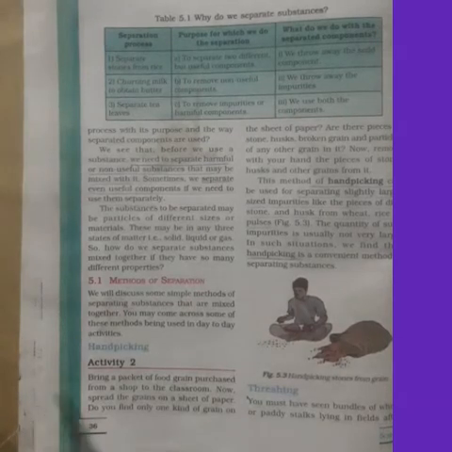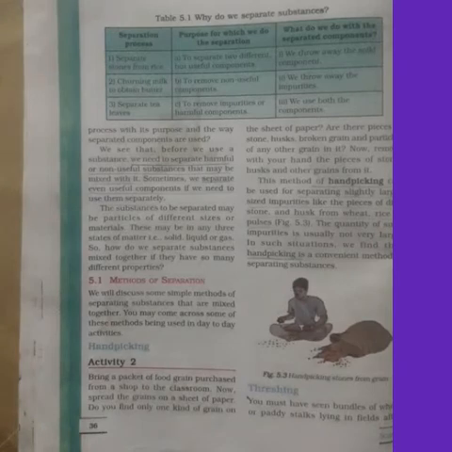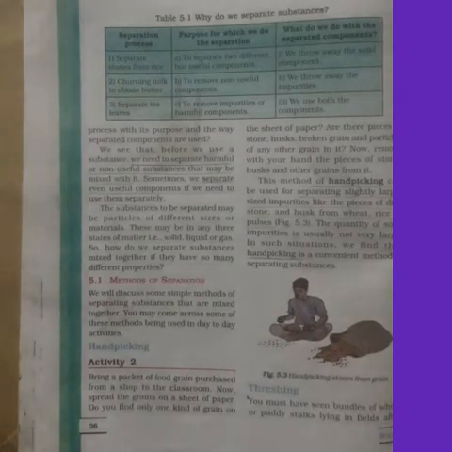Coming to hand picking. What do you mean by hand picking? If the substances or impurities are slightly larger in size, for example, we can separate stone and husk from wheat, rice or pulses by just picking them.